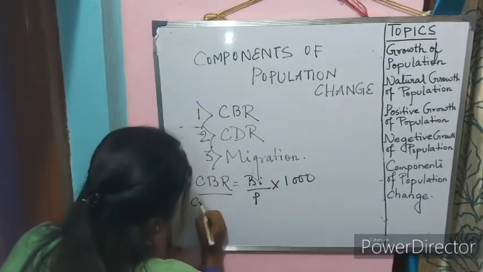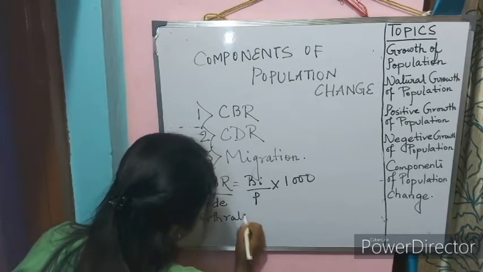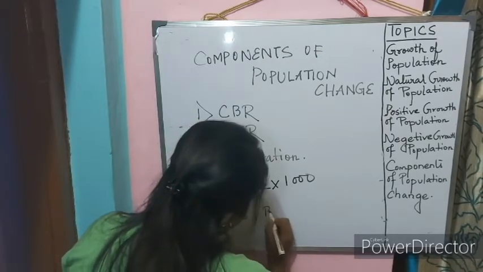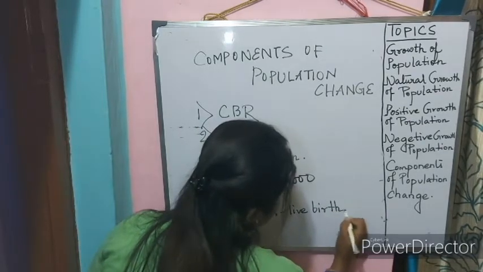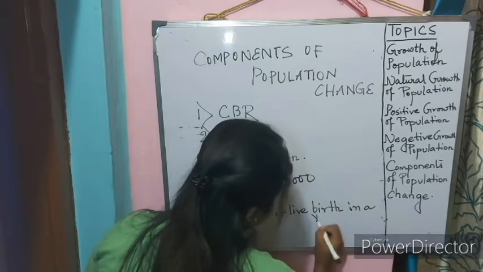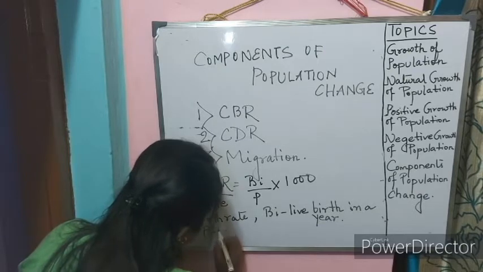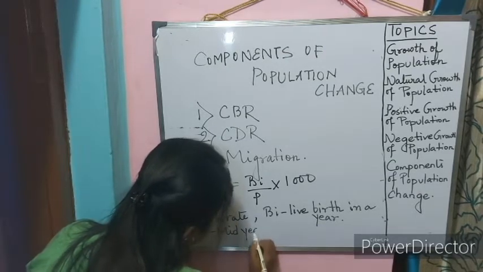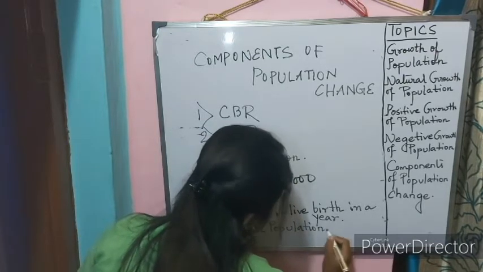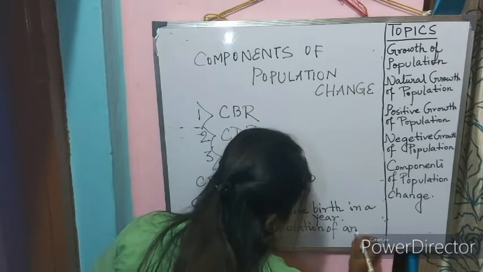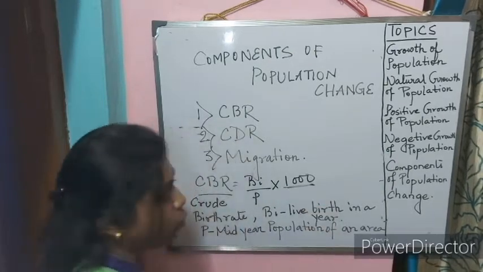CBR stands for crude birth rate, BI stands for live births in a year, P is the mid-year population of an area, and 1,000 is per 1,000 population.